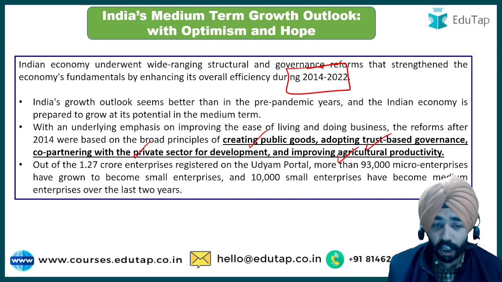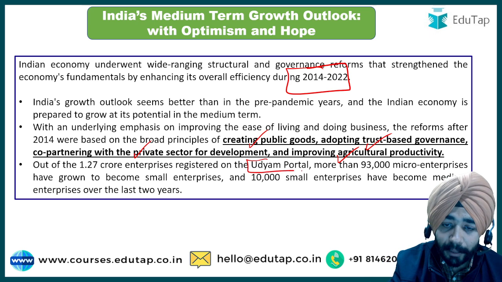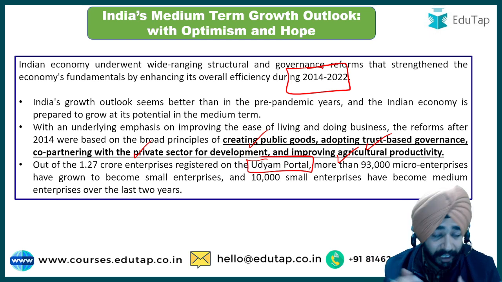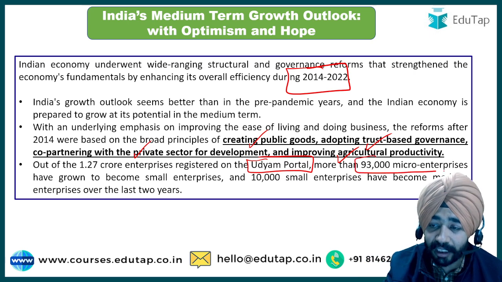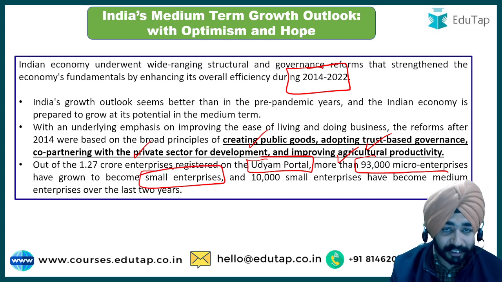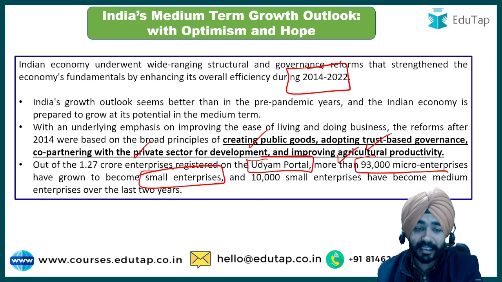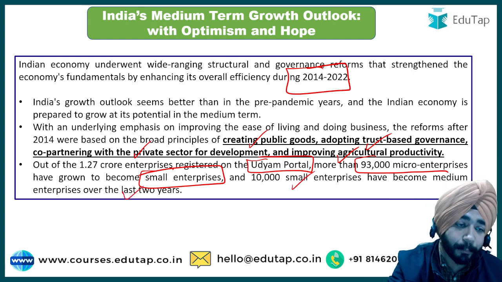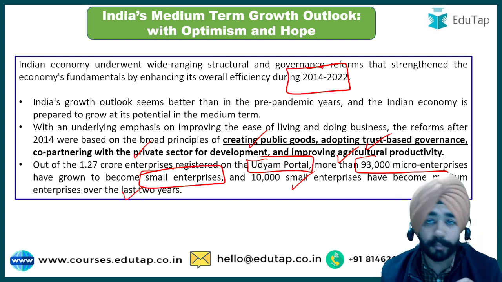Now when I talk in terms of medium growth, it says that on the Udyam portal. So we discuss the Udyam portal, that is for grievances also, as well as the things that are provided for the entrepreneurs, what could be done here. So under the Udyam portal, it says that 93,000 micro enterprises have now become small enterprises. So this is the growth that is witnessed here. With the transparency in the process, we can see that these micro enterprises are now becoming small enterprises, and some 10,000 small enterprises have become medium enterprises within the last 2 years. That is the important thing that has been highlighted in the survey in terms of medium term growth outlook.